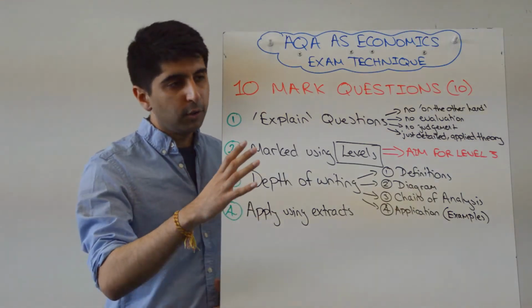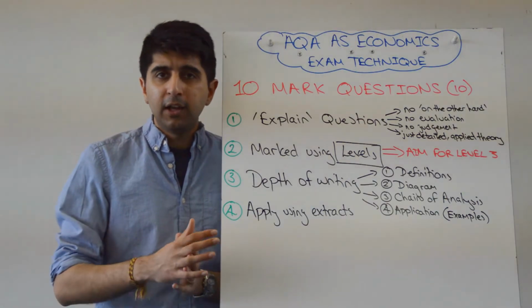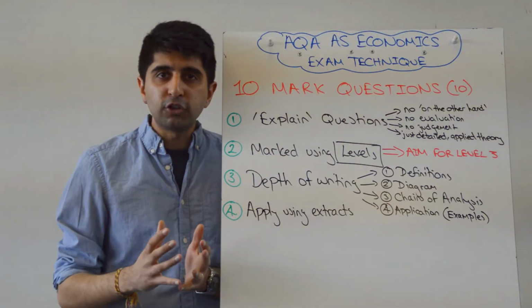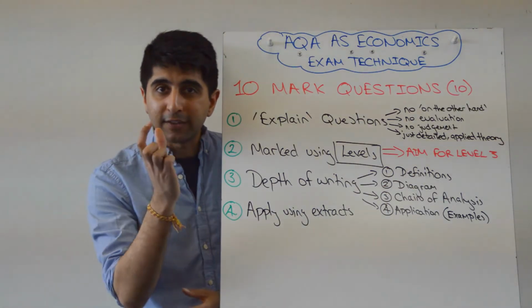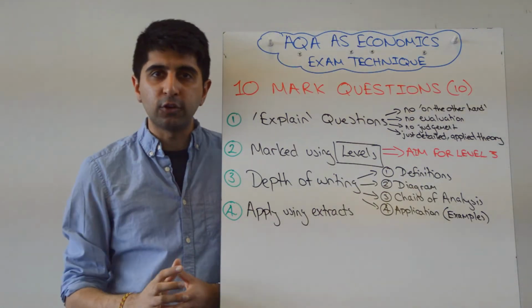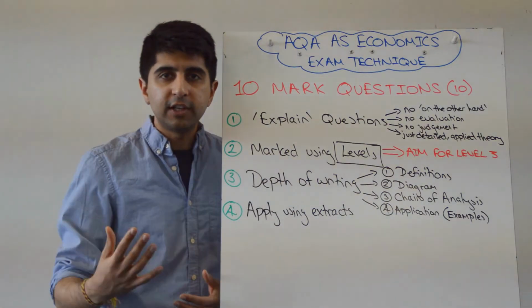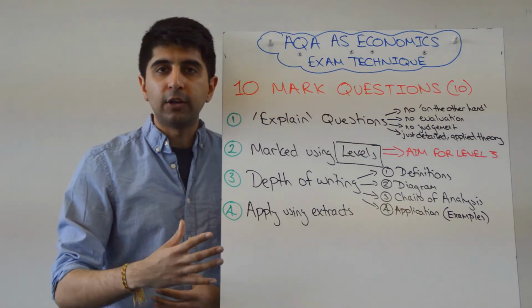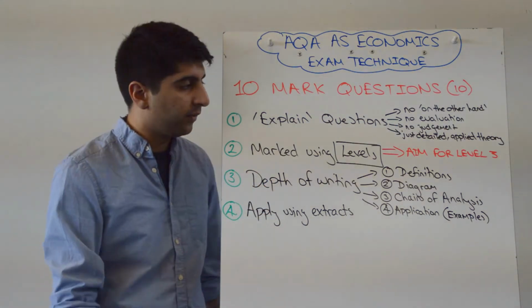But when you draw it, you want to fully label it, you want to make sure that maximum detail is put on it, that everything you need to show on the diagram has been shown, but crucially, you need to make sure that you're explaining your diagram, you're referring to it, referring to the price change, P1 to P2, referring to quantity change, or real output change, or real GDP change. You've got to make sure that everything is being explained and referred to on the diagram.